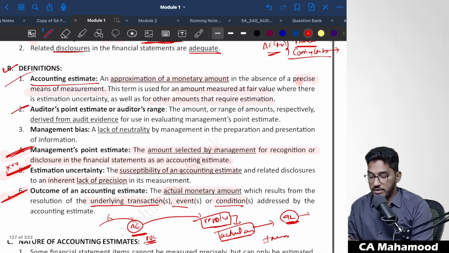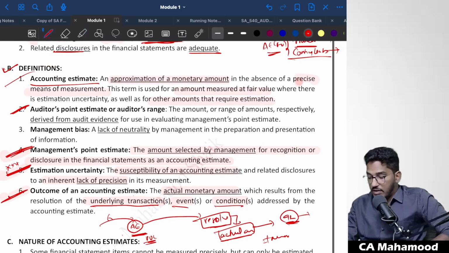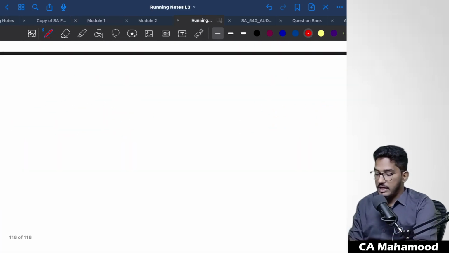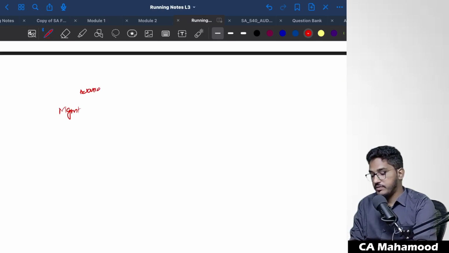Then we have one more definition: auditor's point estimate or auditor's range. So what is this? See, take for example, management wants to create a provision for warranty obligation.